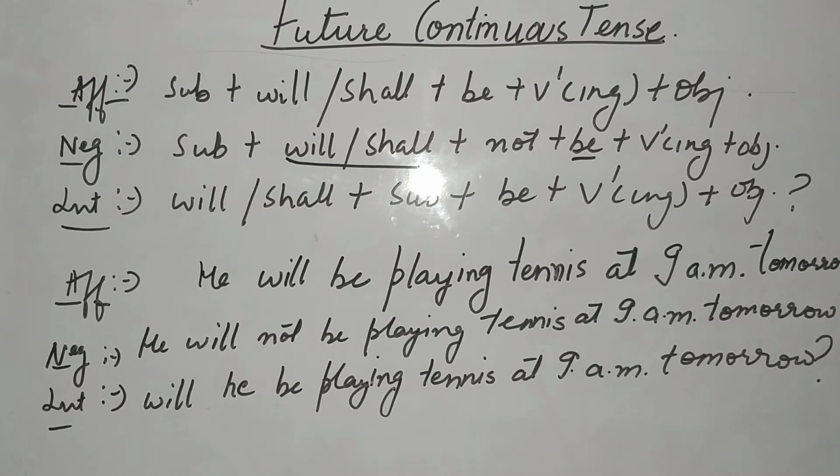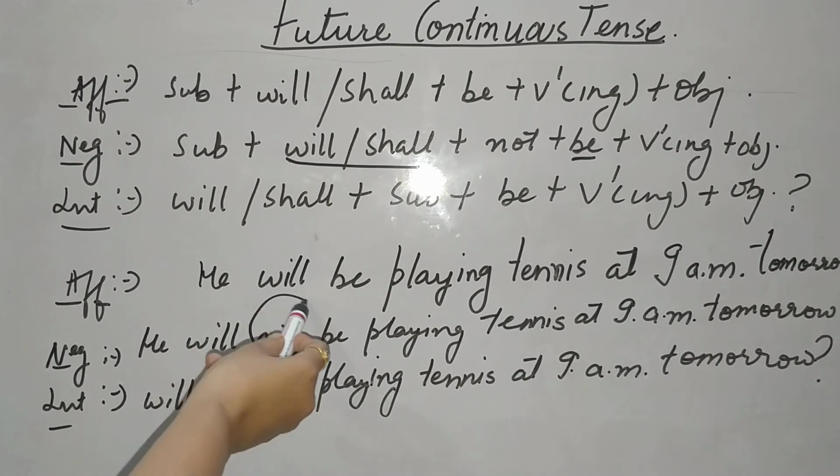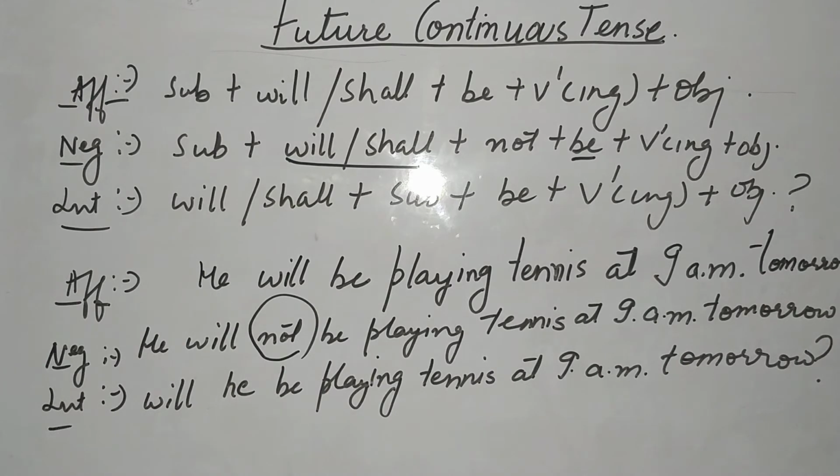The sentence will make it clear to you. He will be playing tennis at 9 a.m. tomorrow. We are thinking about what he will be doing tomorrow by 9 a.m. Now negative: always remember that not will come after the main helping verb. So he will not be playing tennis at 9 a.m. tomorrow. And the question will be, as it is always starting with your helping verb, will he be playing tennis at 9 a.m. tomorrow? Next will be future perfect tense.